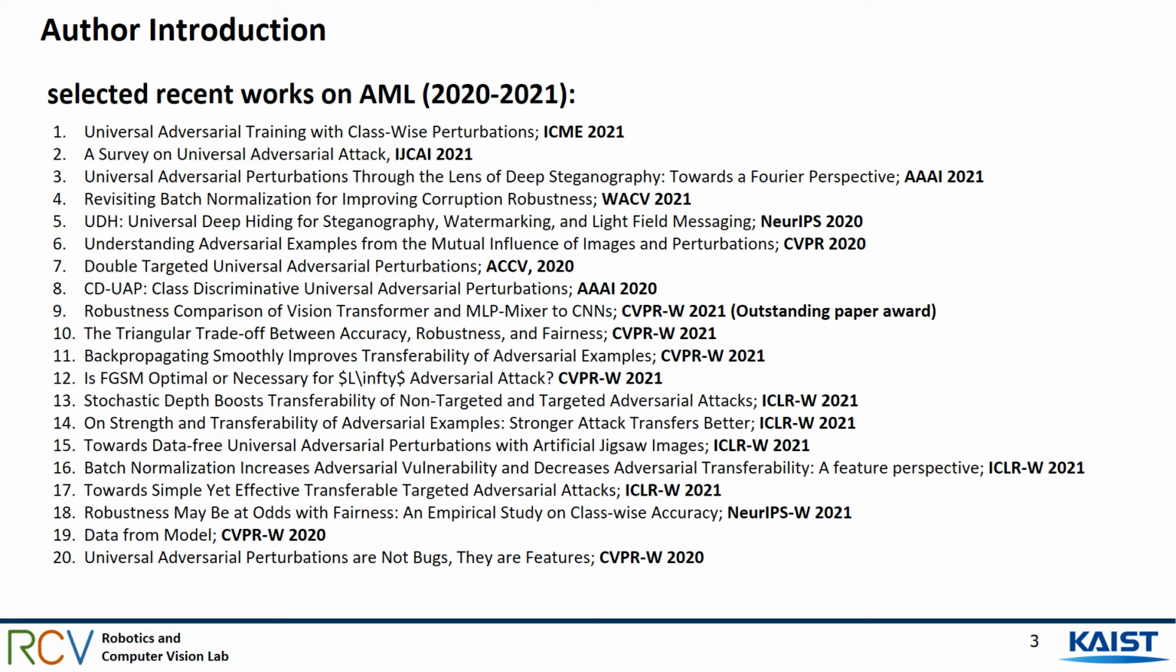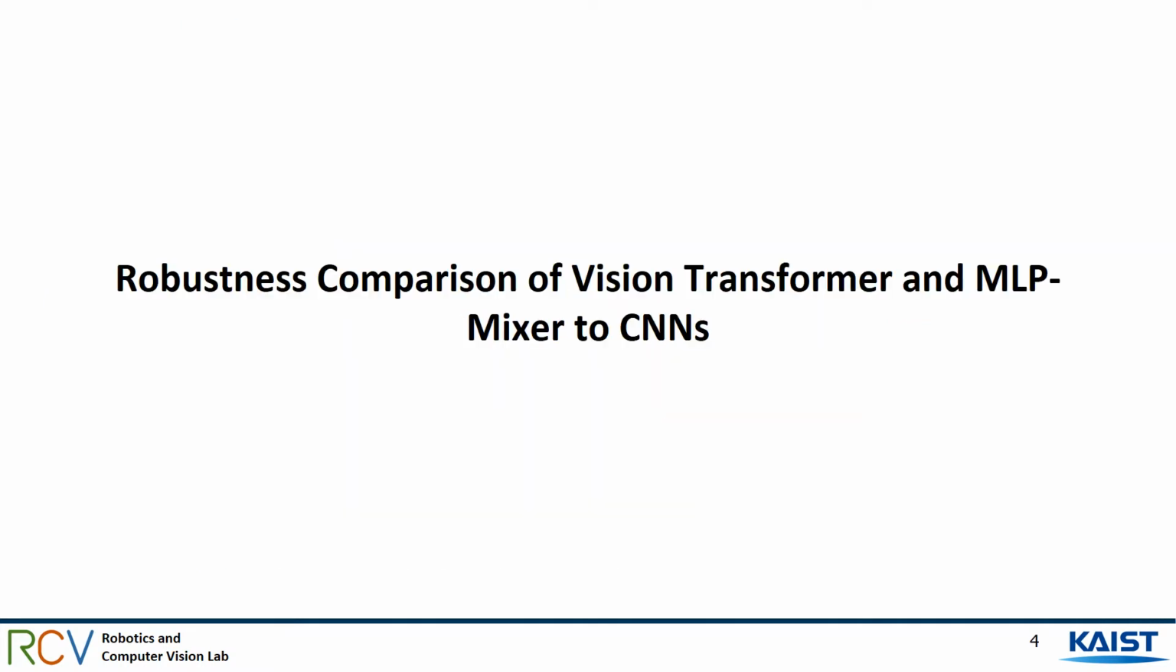Here's a list of 20 selected papers related to adversarial machine learning since 2020. Now let's start it.